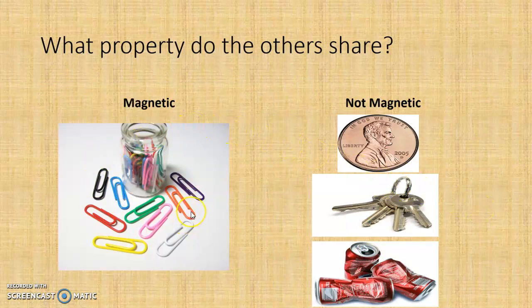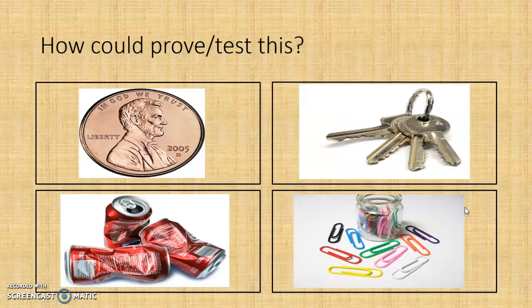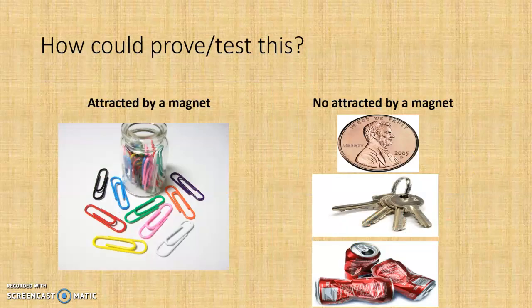So the paper clips are magnetic, but the copper penny is not magnetic. The keys are not magnetic, and the aluminum cans are non-magnetic. And how could we test or prove this? What could we do to see if something is magnetic or not? We could hold a magnet to each of these items and see which one would be attracted to a magnet. And when we would do this, we would see that the paper clips are attracted towards the magnet, whereas the penny, the keys, and the aluminum cans are not.